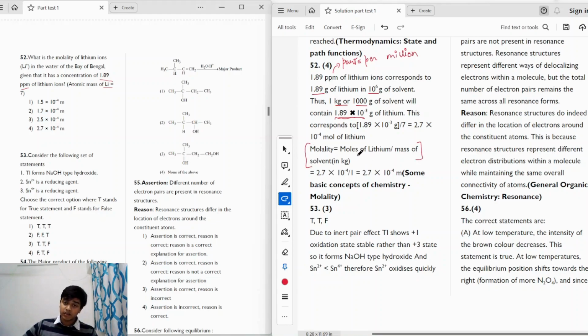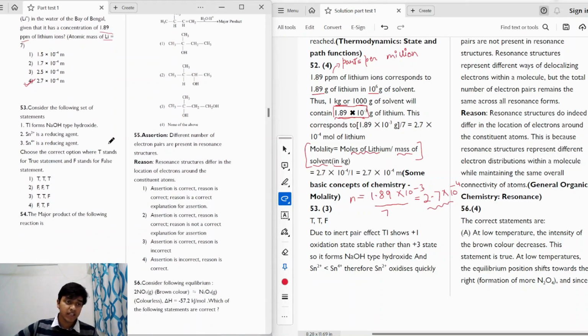The formula for molality is moles of the solute divided by the mass of solvent in kg. So we have to find the moles of lithium present in 1 kg of solvent. Here we have the weight of lithium present in 1 kg of solvent, so we can find the number of moles by dividing the weight by its atomic mass, which is given to us as 7. This gives us the number of moles in 1 kg of solvent, which is also the molality, as 2.7 multiplied by 10 raised to the power minus 4 moles. So this gives us option 4 as the correct answer. Moving on to the next question.